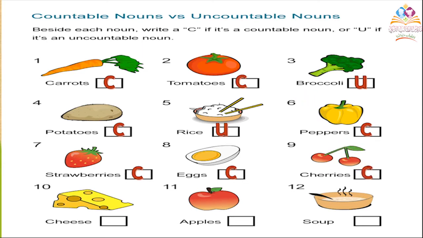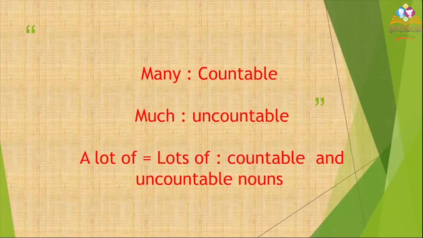Countable. Cheese? Uncountable. Apples? Excellent. Countable. Soup? Uncountable. Excellent, grade 4.